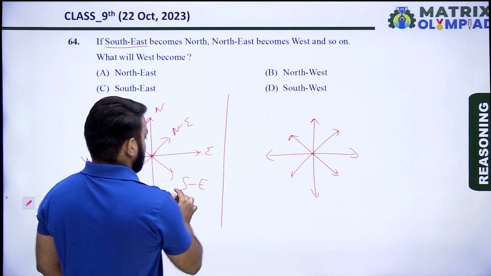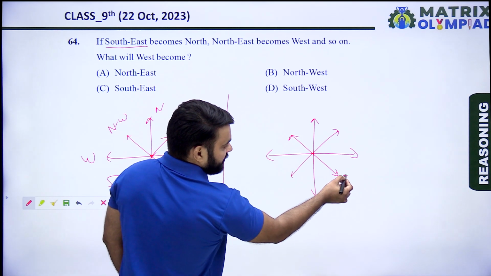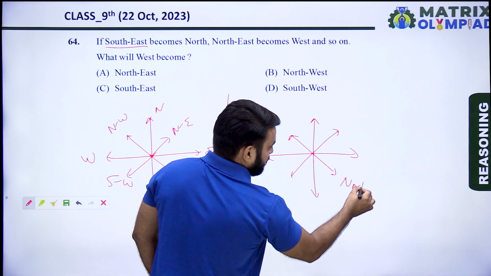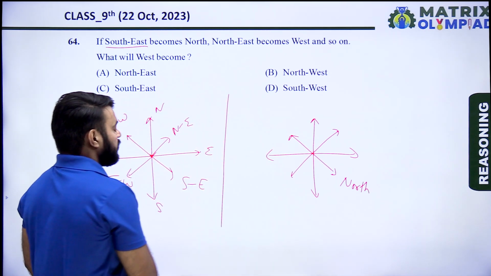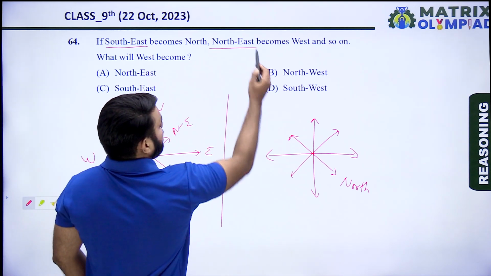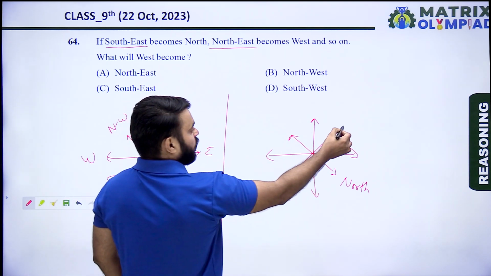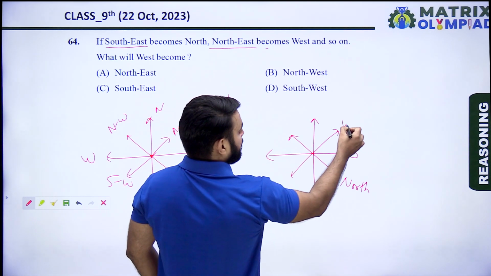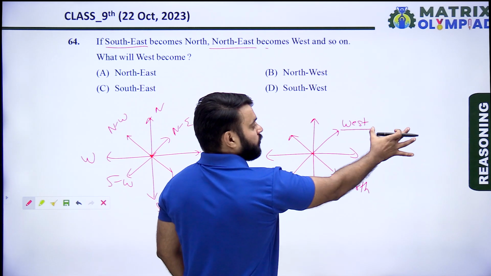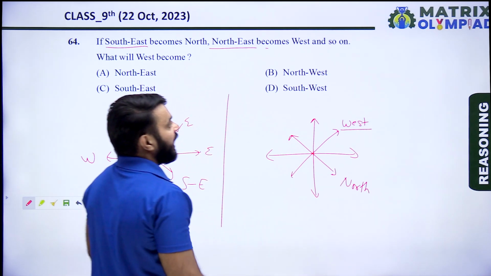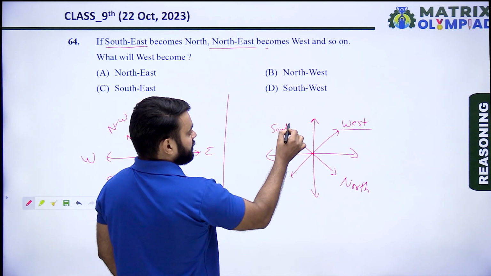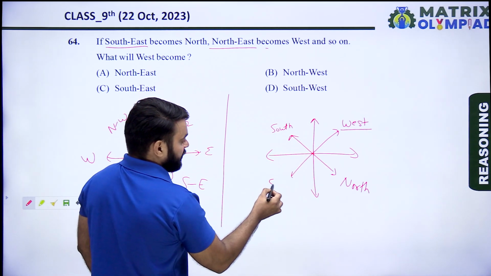Where is southeast? Southeast becomes north, so this direction is now known as north. And northeast becomes west, and so on. It means the opposite of north is south, and the opposite of west means east.